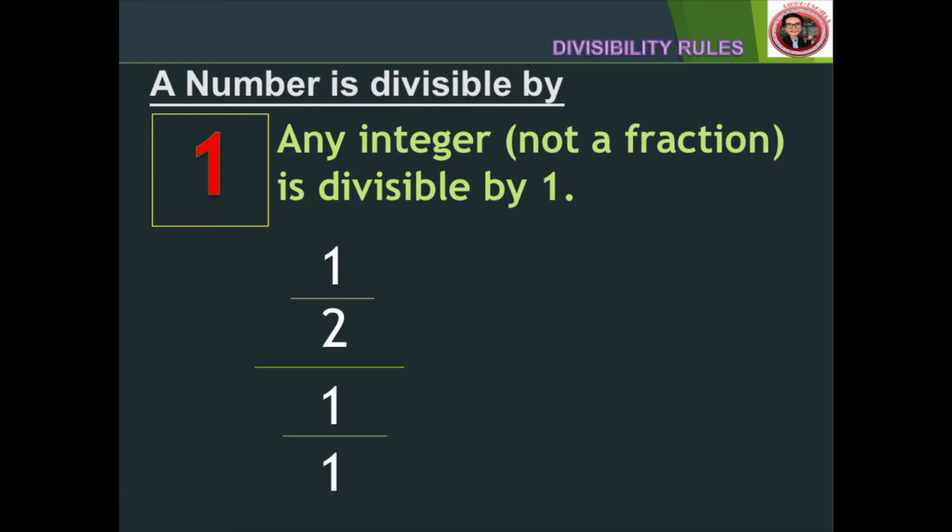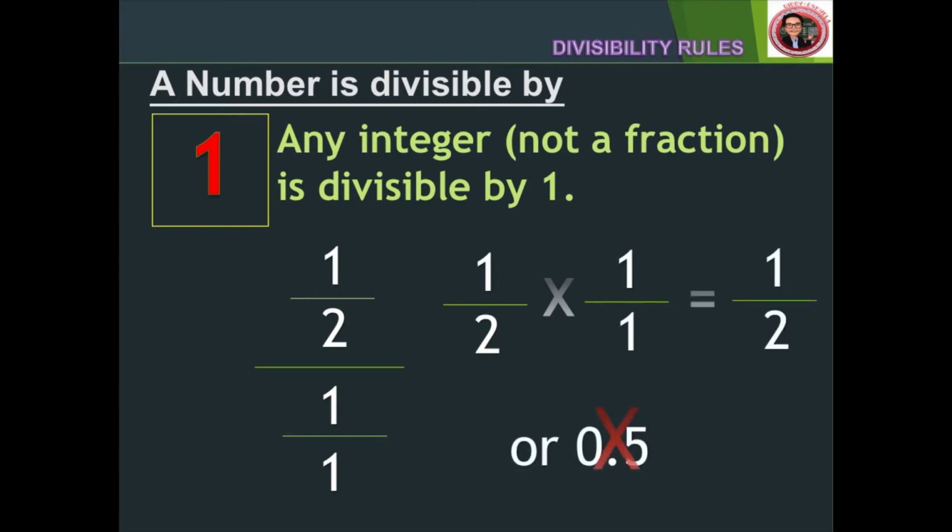And if we divide fractions, we have to change the operation from division to multiplication and get the reciprocal of the second fraction. In that problem, it will still be 1/1. Now, if we multiply the numerators and denominators of those two fractions, the answer is 1/2 or 0.5, which is not a whole number. Therefore, 1/2 is not divisible by 1.